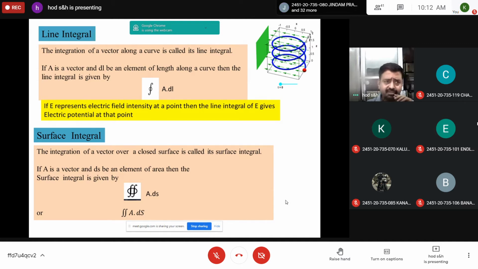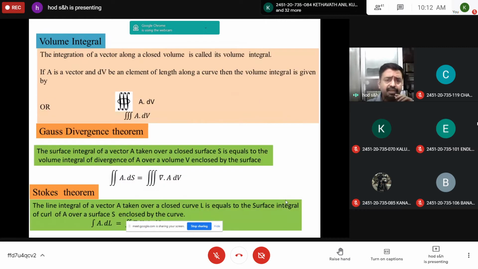Because surface means it is two-dimensional. Integration is basically summation, so it represents that the surface is two-dimensional. So double integration A dot ds will give you the surface integral of the given vector. If you extend further, it is space or volume. So the integration of a vector over a closed volume is called as volume integral, which is represented by triple integration of A dot dt. So these are the operators: line integral, surface integral, and volume integral.